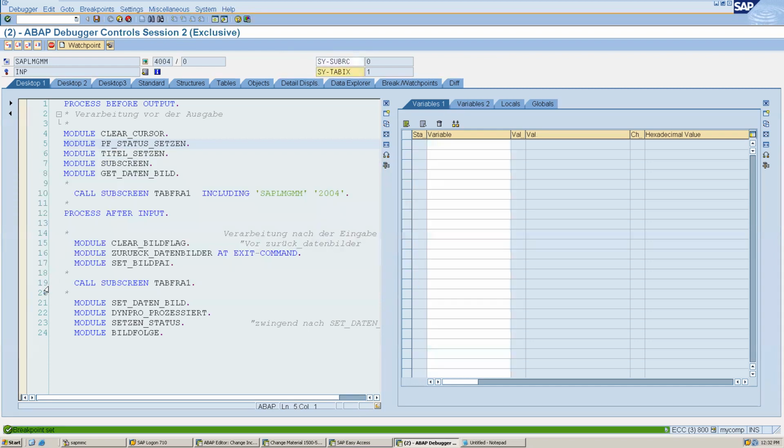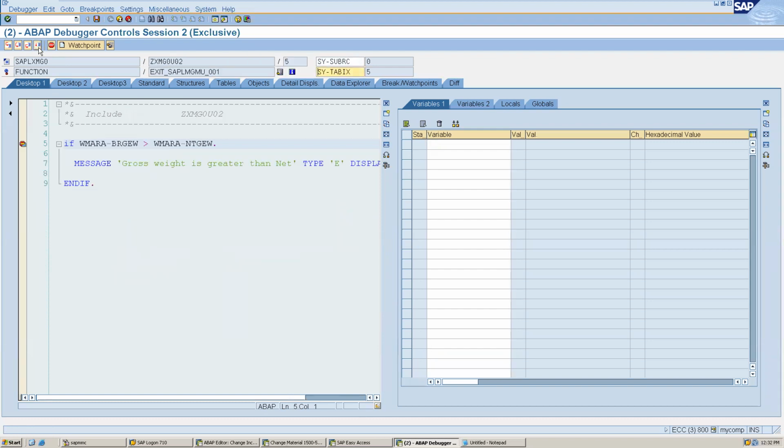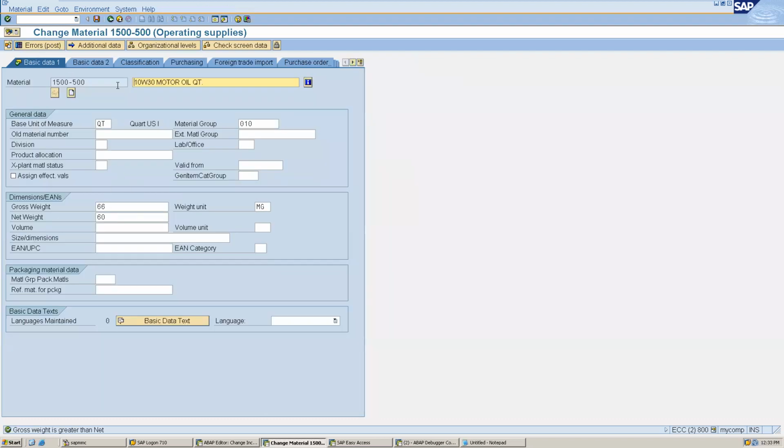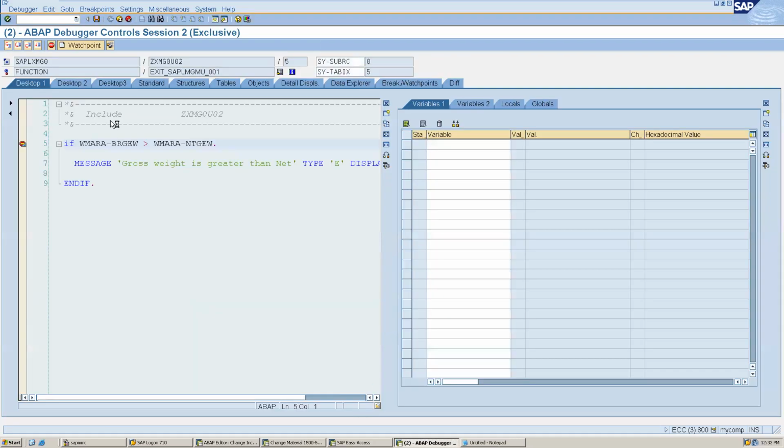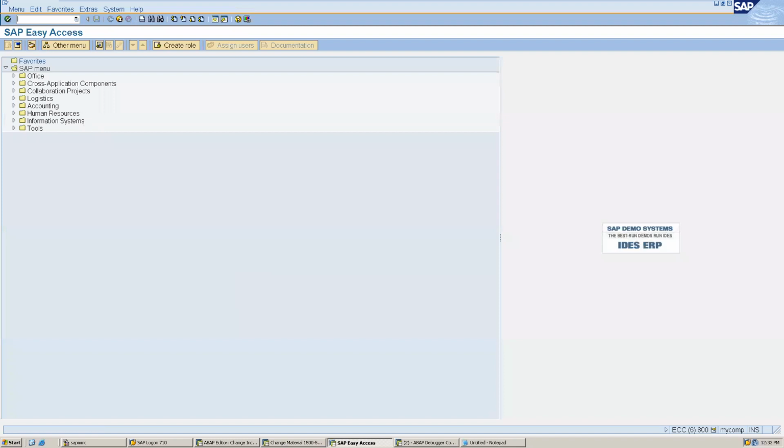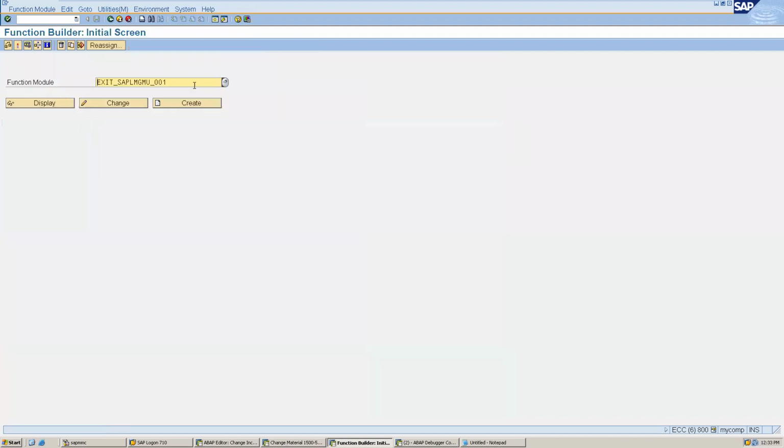Let's check. If that function module is called, it will stop, but it is not called, so it has not stopped. But if we give our function module name, for example, there is one function module which is getting called from many places. For example, let me copy this. So this is our function module, right?